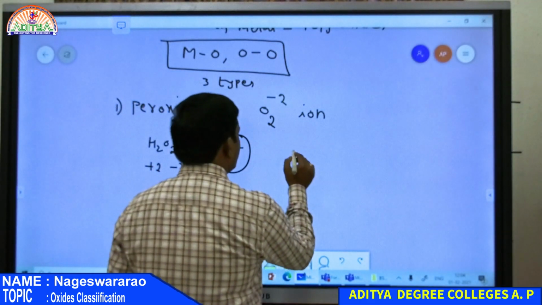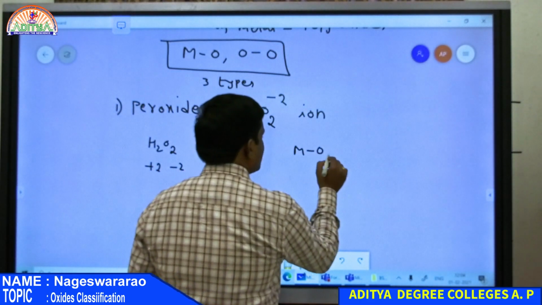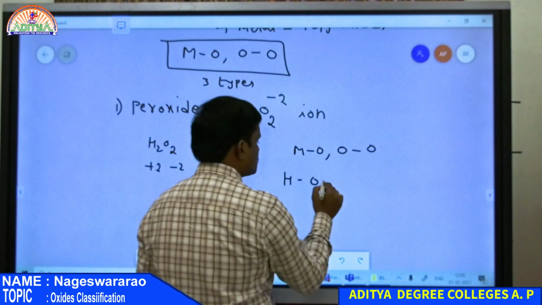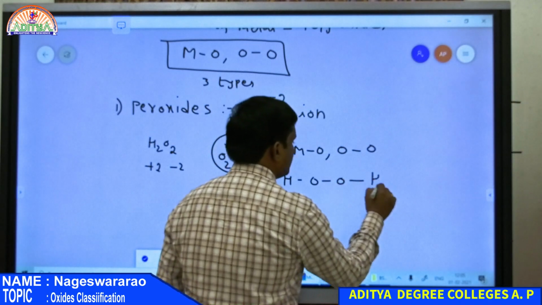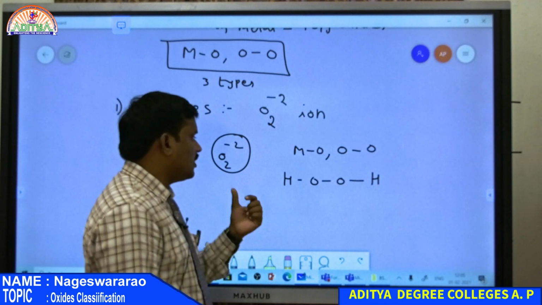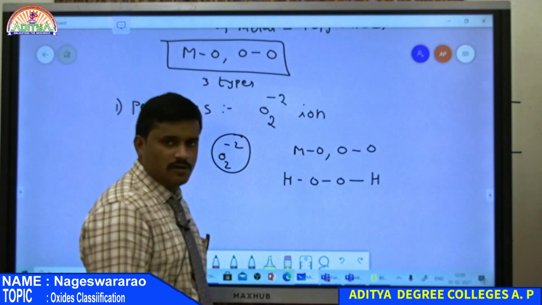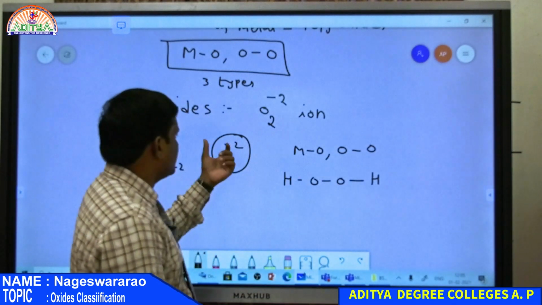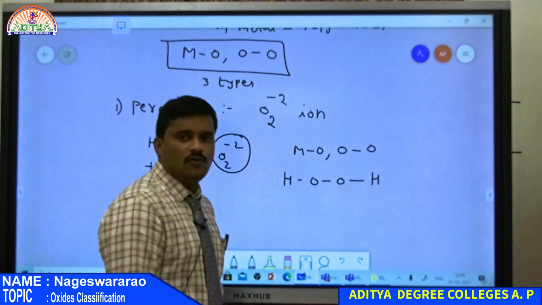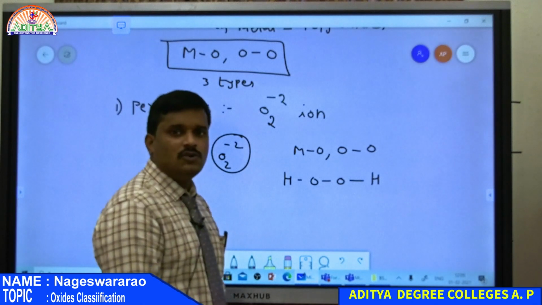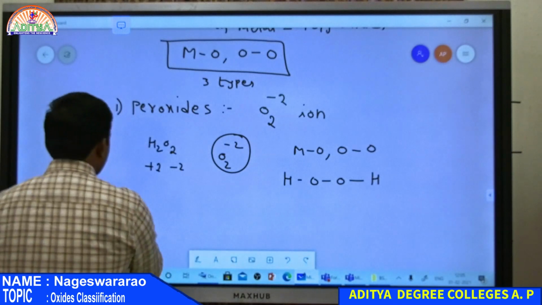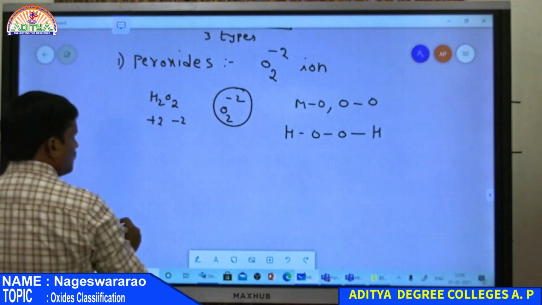So in peroxide there exists an M-O bond as well as an O-O bond. Suppose hydrogen peroxide is drawn like this: hydrogen, oxygen, oxygen, hydrogen. Here there is an oxygen-hydrogen bond as well as an oxygen-oxygen bond. Therefore peroxide contains the O2 2- ion as well as M-O bonds along with an O-O bond, that is the bond between 2 oxygen atoms. For example barium peroxide, that is BaO2.